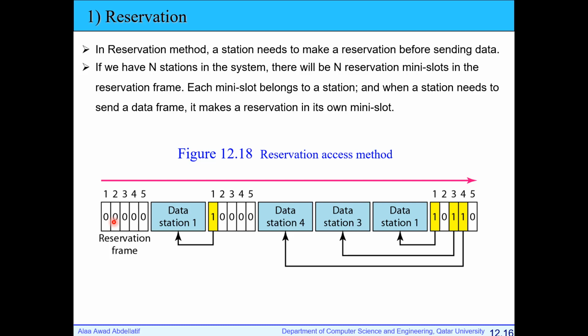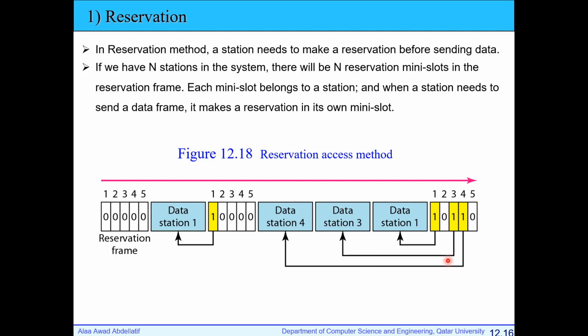When a station needs to send a data frame, it will make a reservation in its own mini slots. So station 1 will reserve the first mini slot. It means that in the first transmission slot, station 1 will transmit, and so on. For example, the third mini slot will be reserved for station 3, so in the third slot, station 3 will